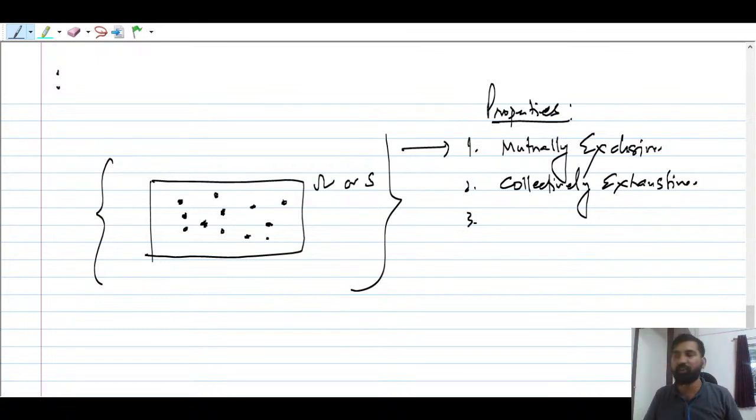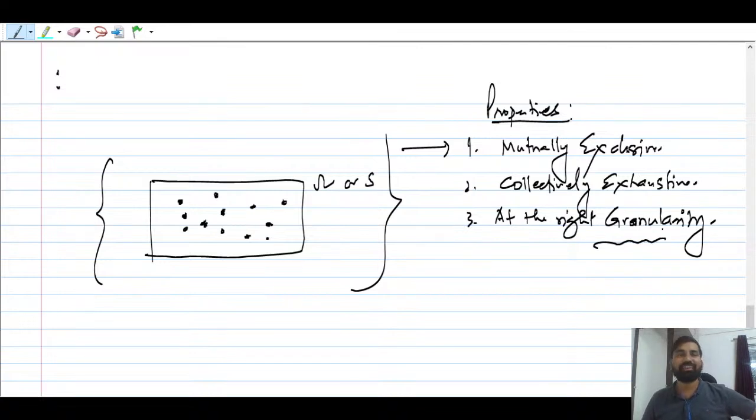All the possible outcomes, and it should be at the right granularity. This word is important for data science people. Granularity means this point is here, so they should always be at the right position.